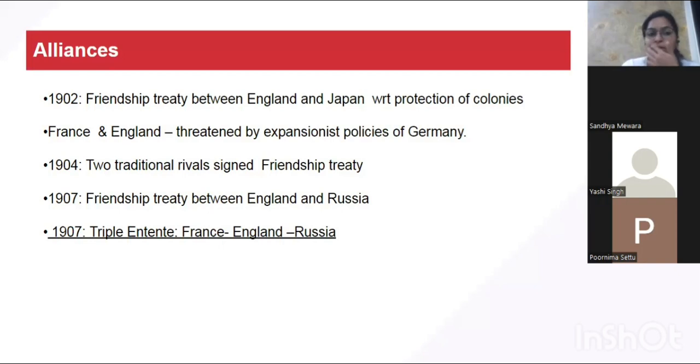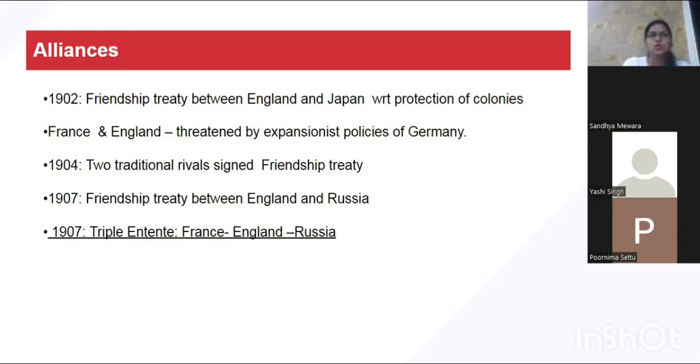Okay, and as a result, the way Japan was progressing technologically and the way it was becoming more and more aggressive, the immediate threat for England in Asia was Japan. So in order to protect its colonies, the first decision taken by England was to enter into a friendship treaty with Japan. So we see that the 1902 friendship treaty was signed between England and Japan.